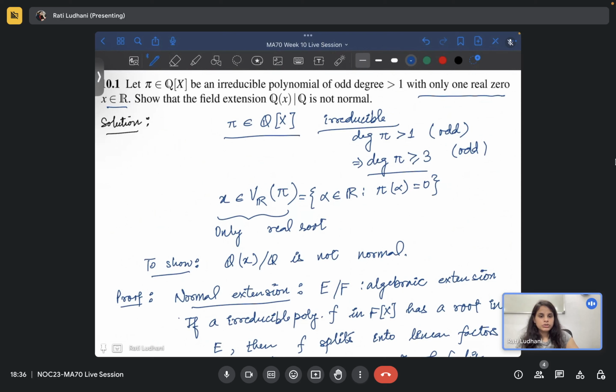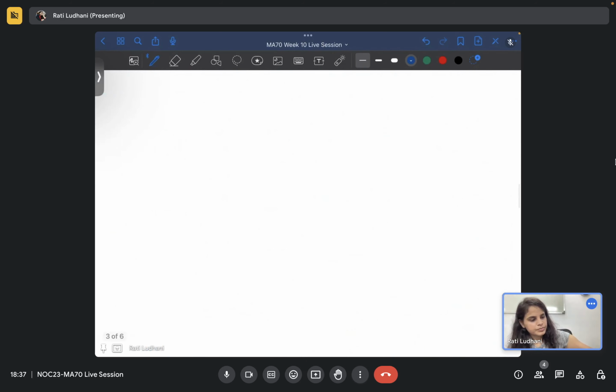So what is the thing you can check for showing that this is not normal? You have started with pi. If you can prove that the roots of pi are not in Q(x), because you know that x is there, right? So let's write it down.